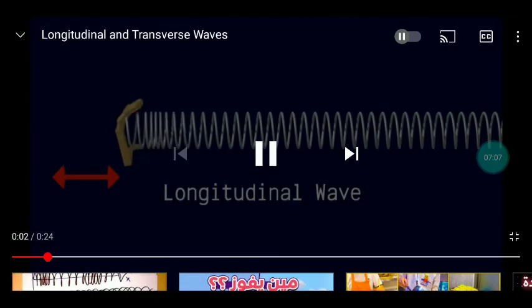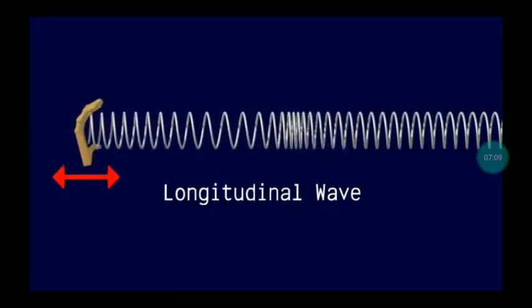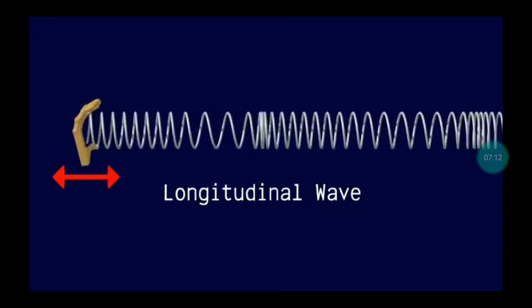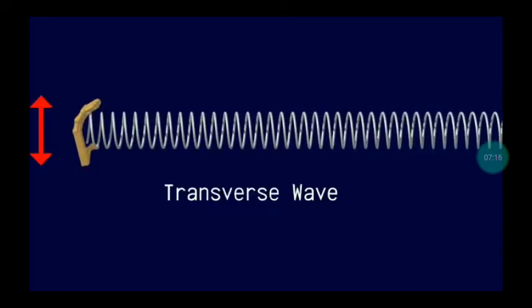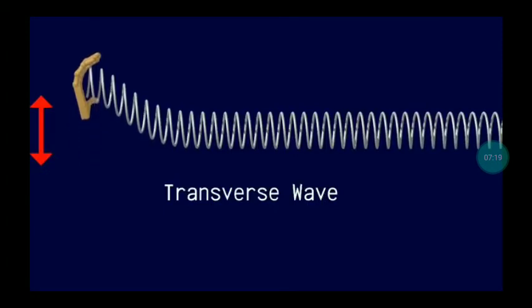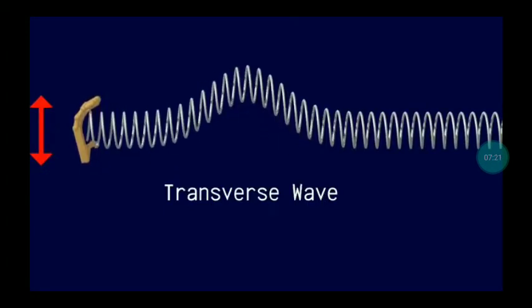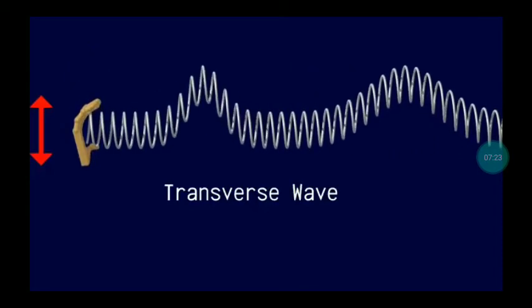So a transverse wave consists of crest and trough, while a longitudinal wave consists of compression and rarefaction. The example of a transverse wave is light or water. The example of a longitudinal wave is sound. Once again, we compare the longitudinal wave and transverse wave to know the difference between them according to the direction of wave propagation.